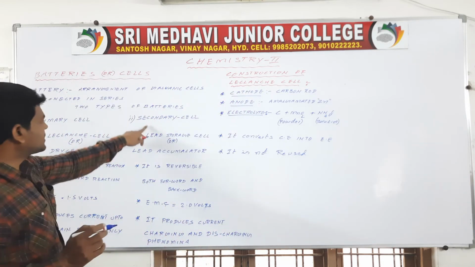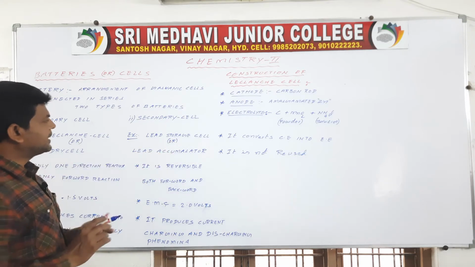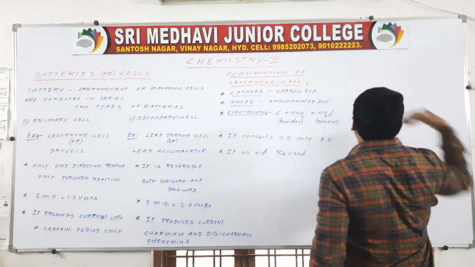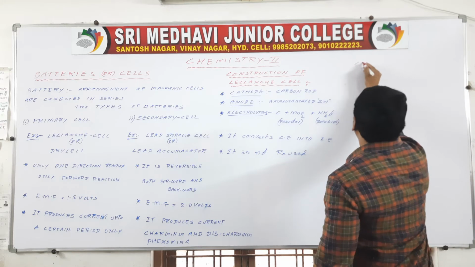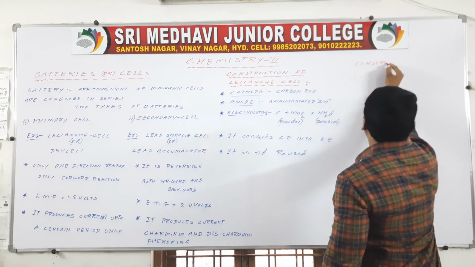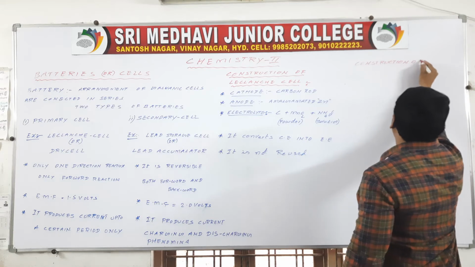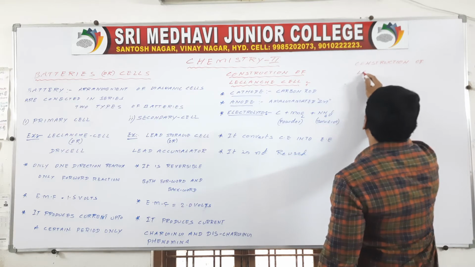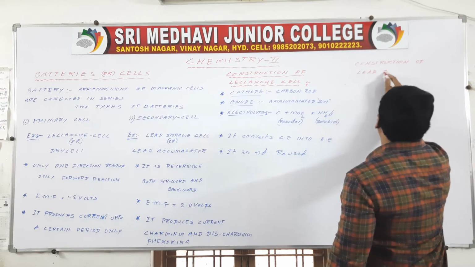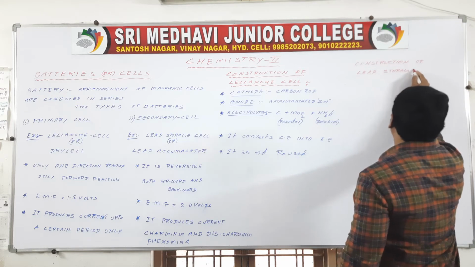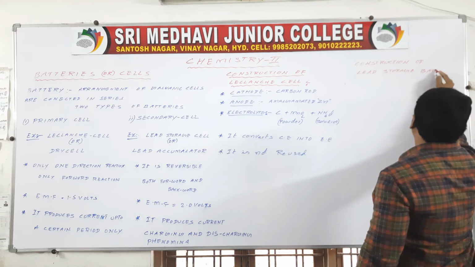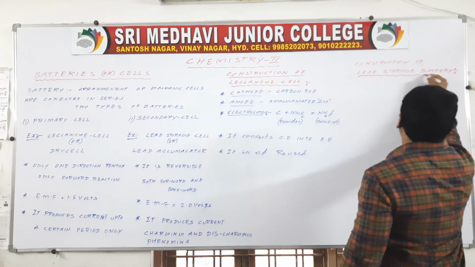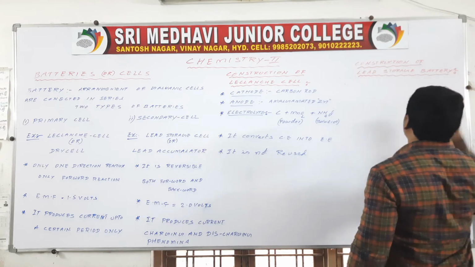Next, the second one: construction of lead accumulator, also called lead storage battery.